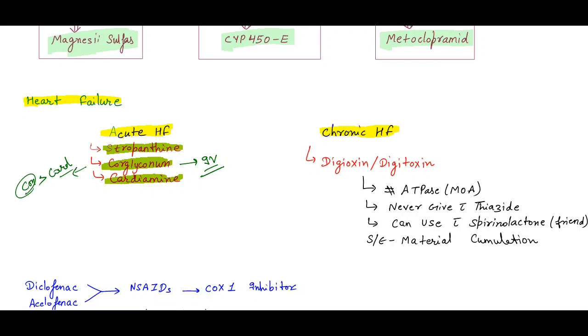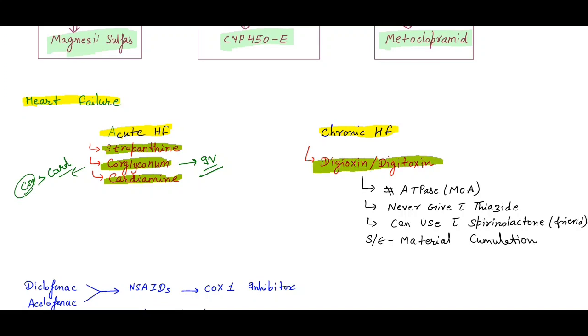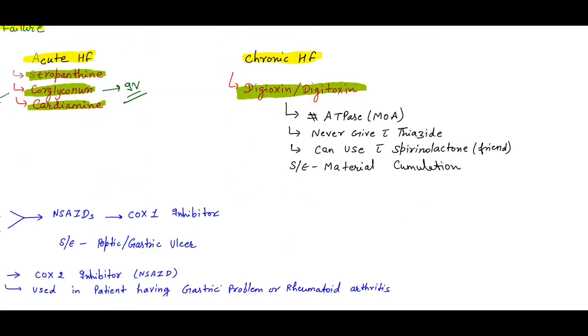So for chronic heart failure, which drugs do we use? Digoxin or digitoxin. What is the mechanism of action? They inhibit the Na-K ATPase enzyme. Remember, I already told you never to give them with thiazides, because thiazides are the enemy of digoxin. They can be used with spironolactone, which is the friend of digoxin.